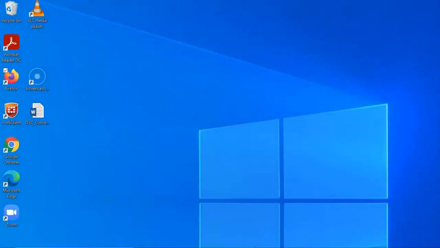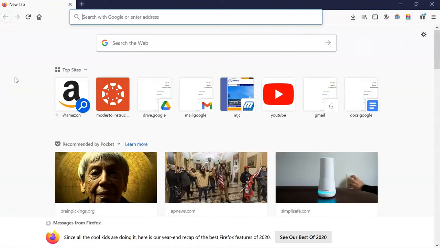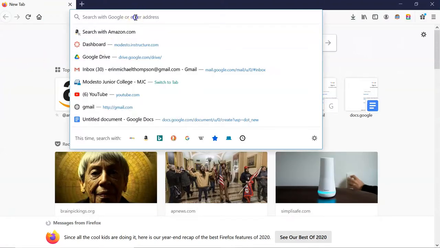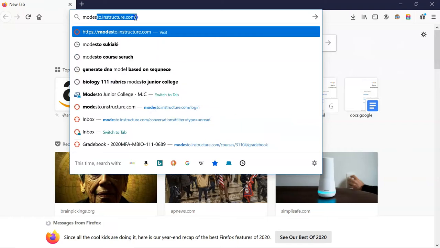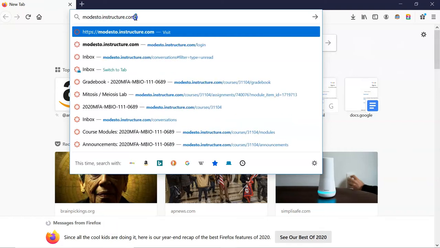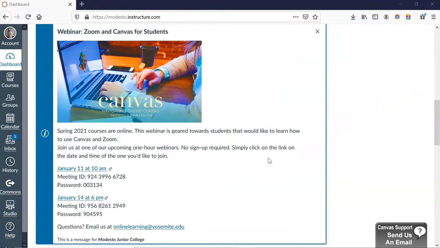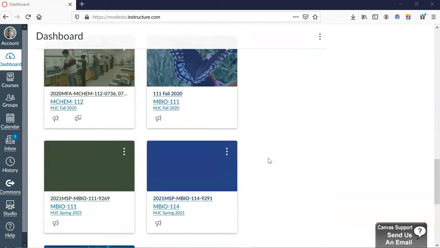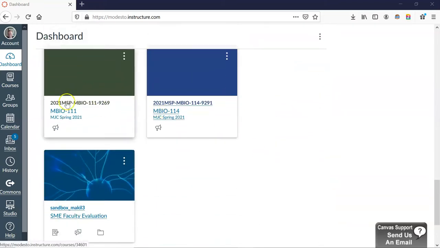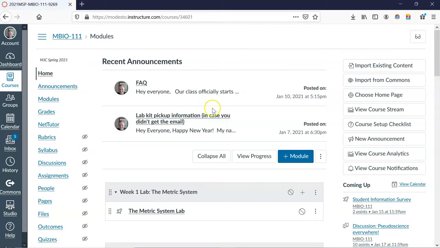I'm going to go ahead and get rid of myself here. And let's click on my favorite browser. You could pick your favorite browser. I think most of them work. The mainstream ones work. But let's go to modesto.instructure.com. This is the URL you can use to access Canvas. I added this in after the fact, by the way, but I just realized that maybe some of you aren't quite sure. So you're going to go to modesto.instructure.com, and then you're going to go ahead and click on this. This is our course right here. Go ahead and click on that, and that'll take you into our class here.